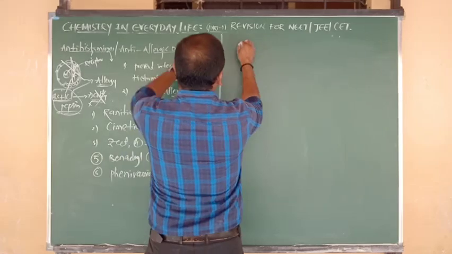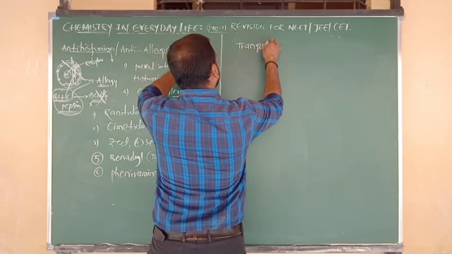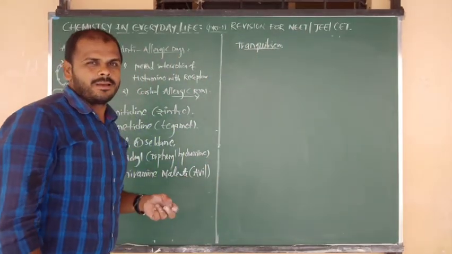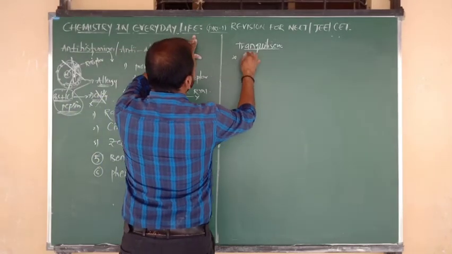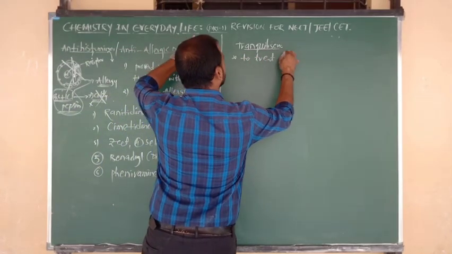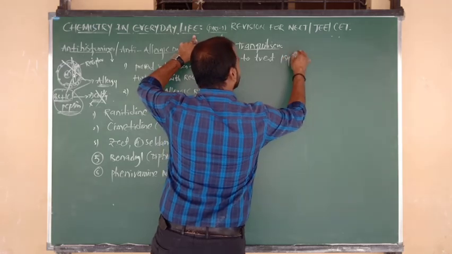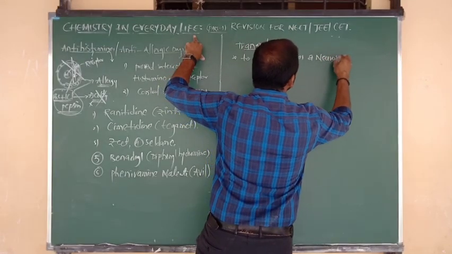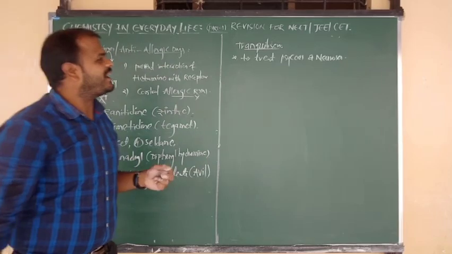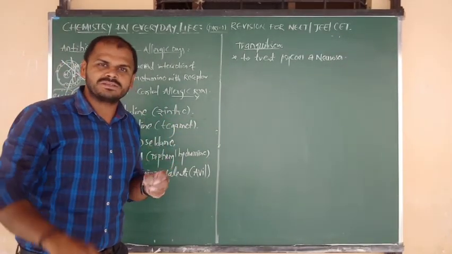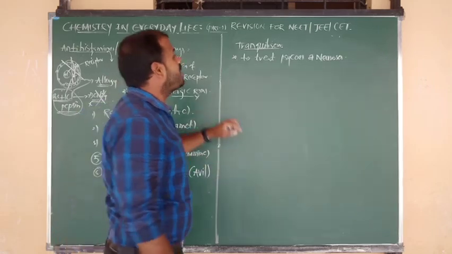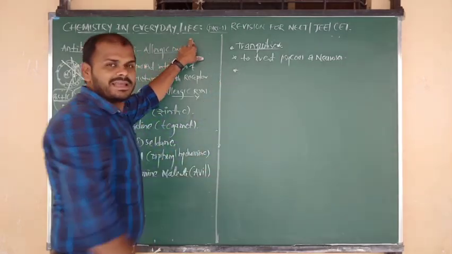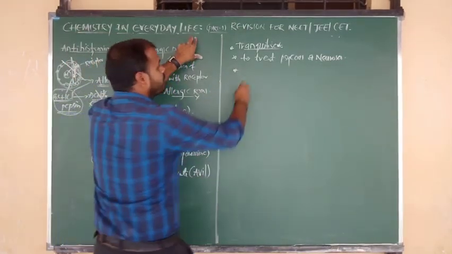Another type of medicine is nothing but what, beta? Tranquilizers. What does tranquilizers mean? The chemicals or medicines which we are using for the treatment of what, beta? Psychos and neurosis. So to treat psycho persons, neurologically and mentally disabled persons, we have to use the tranquilizers. Very important, tranquilizers. These medicines and chemicals give relief from